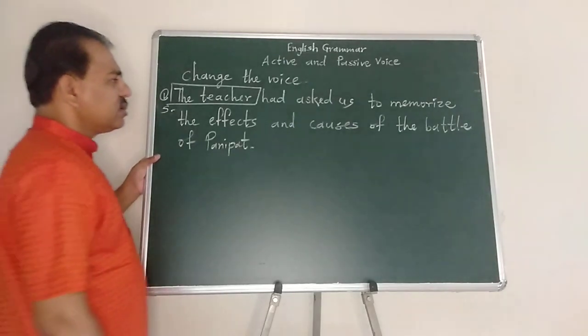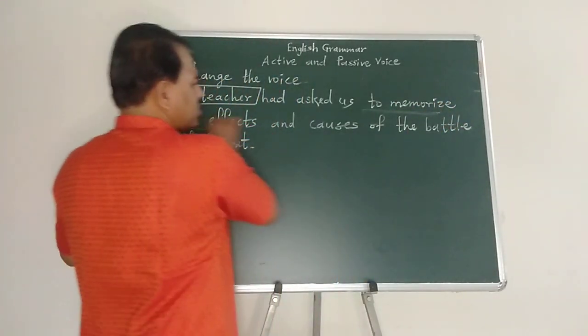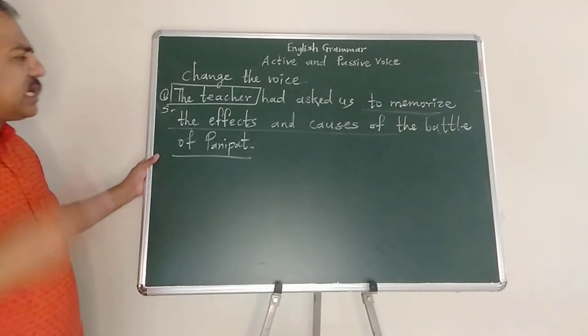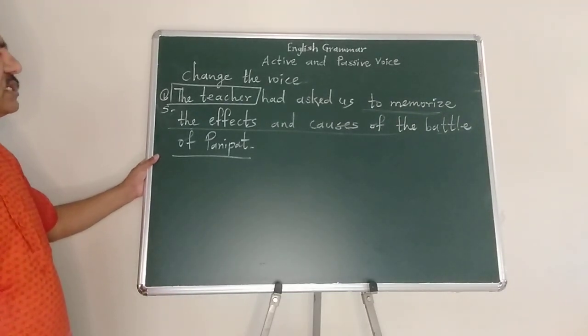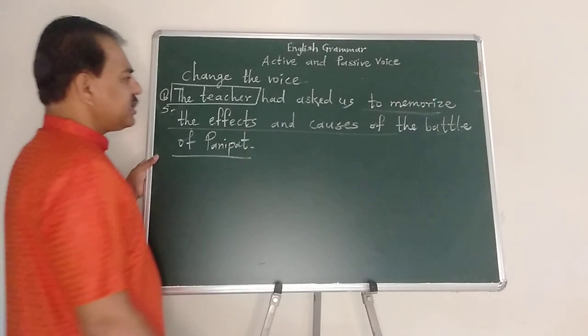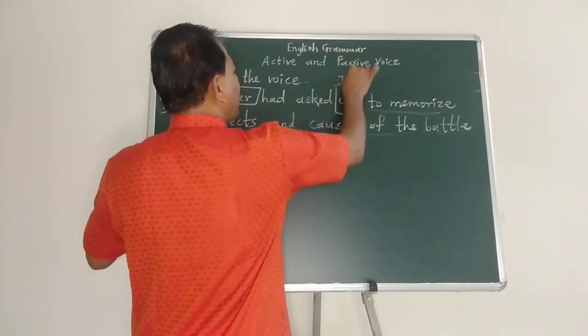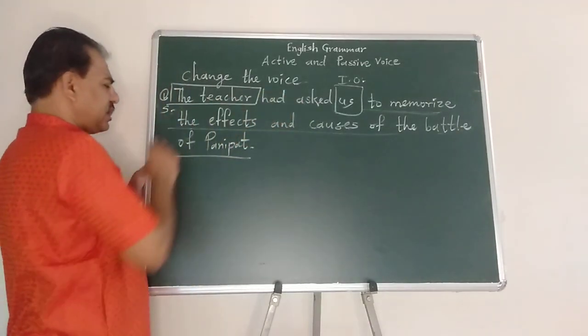Now this is with an infinitive verb, so it is used as a complement. The second key is to be used. Whom had the teacher asked to memorize the effects and causes of the Battle of Panipat? So we got the indirect object, and it is very easy. Us. Now this is a pronoun in the objective case.